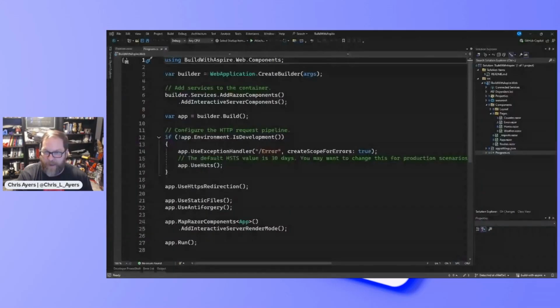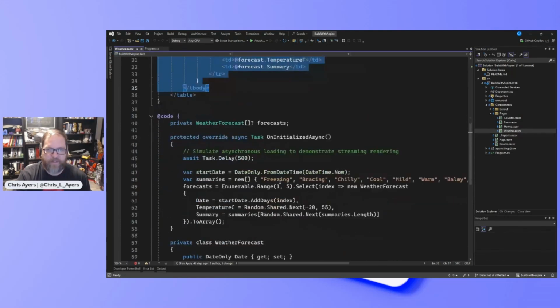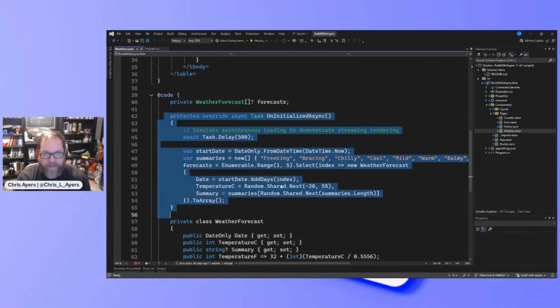Now I'm going to start out with a super basic application. We're going to build our way up. So I'm going to have a website, and this is just a super basic dotnet new, and we have our weather controller, and it displays the weather and has some random data it gets.